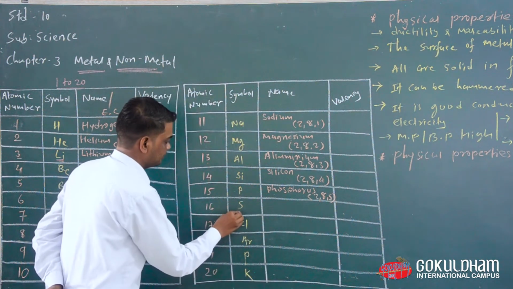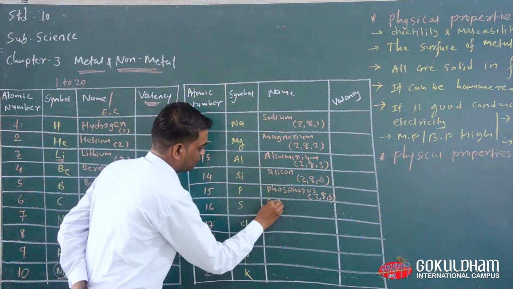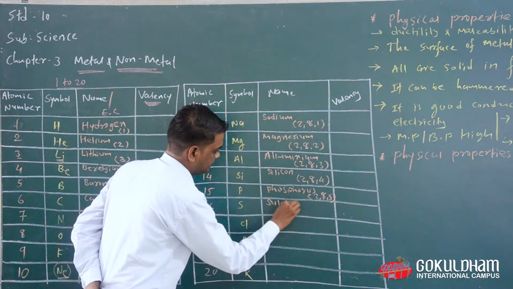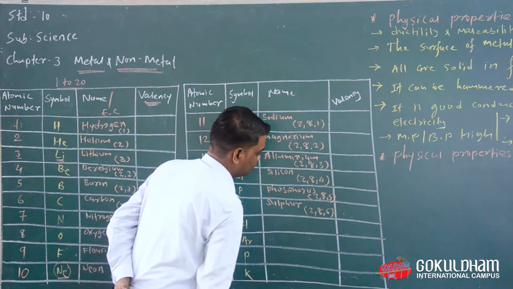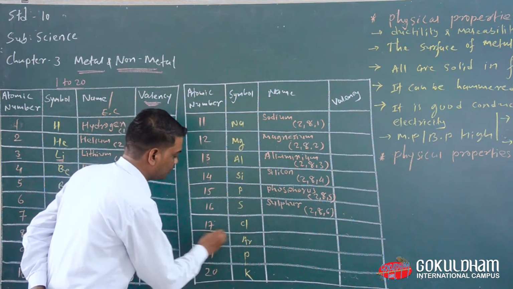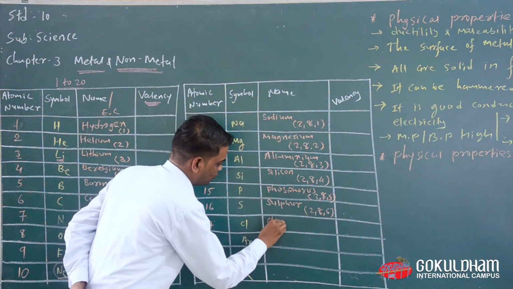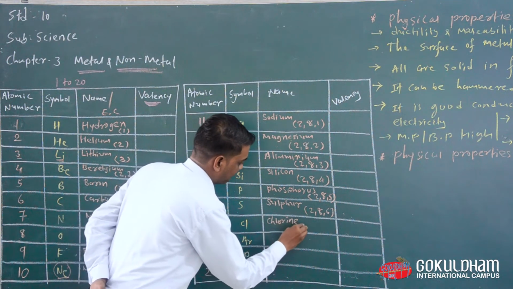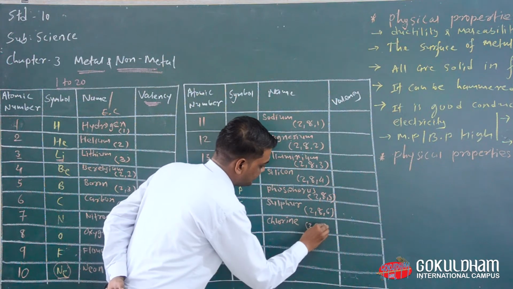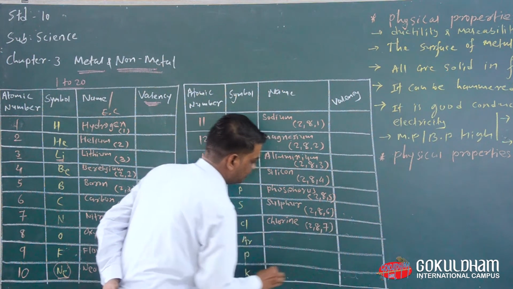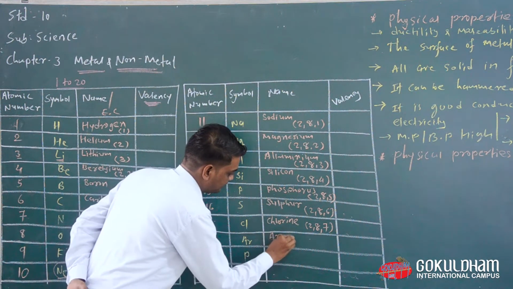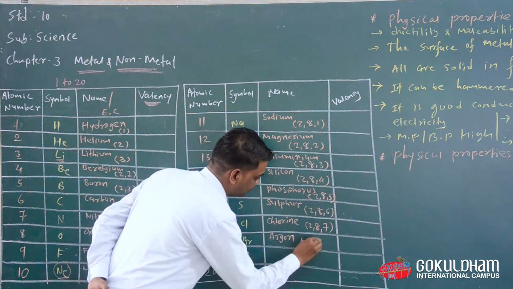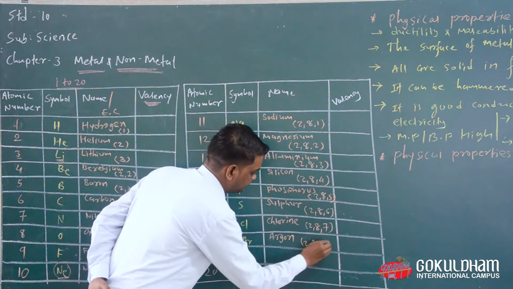Then sulfur. The atomic number of sulfur is 16, so we write the electronic configuration like this, 2,8,6. Then chlorine. The atomic number of chlorine is 17, so we write the electronic configuration, EC, as 2,8,7. Then argon, and its electronic configuration is 2,8,8.